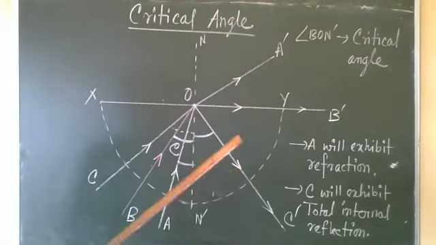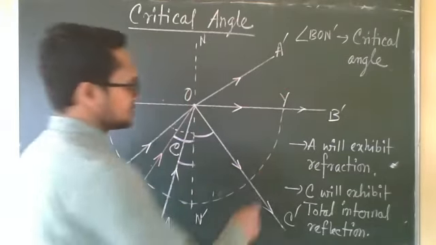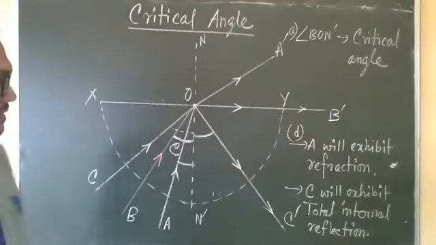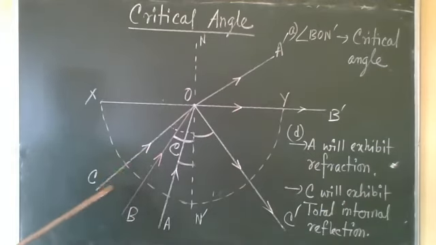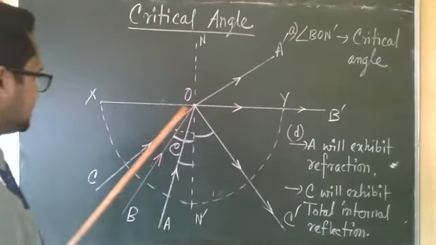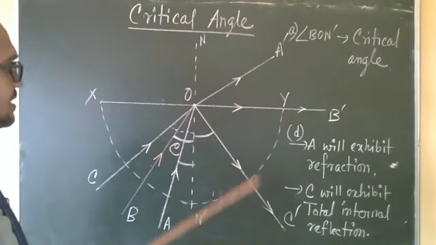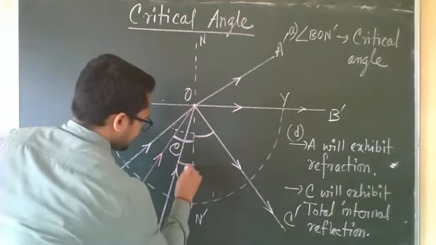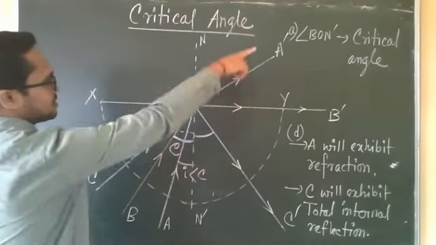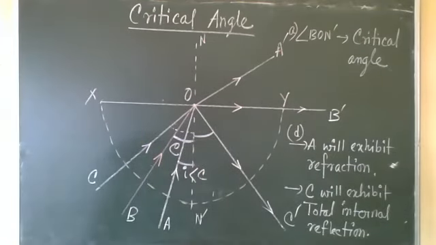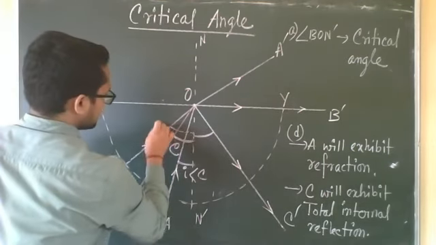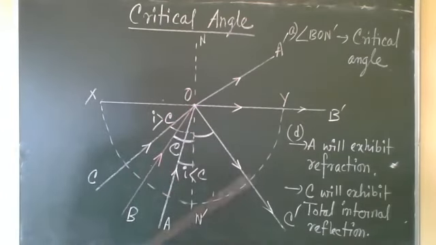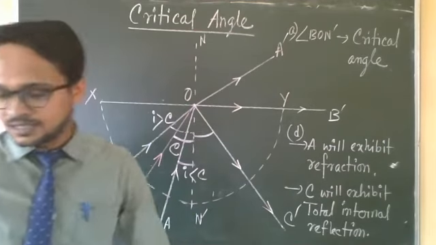Draw the ray diagram in this way. You draw it on this side. This is for B and this is for A. For B, I have told that the rays are entering along the normal. Question C was to complete the ray diagram for rays A and C. For ray A, the angle of incidence is less than the critical angle, so it will exhibit refraction. It will enter into the second medium. For this one, the angle of incidence is greater than the critical angle, so it will exhibit total internal reflection. It will enter into the same medium again after striking the surface XY.